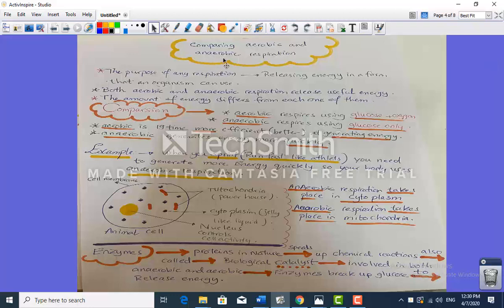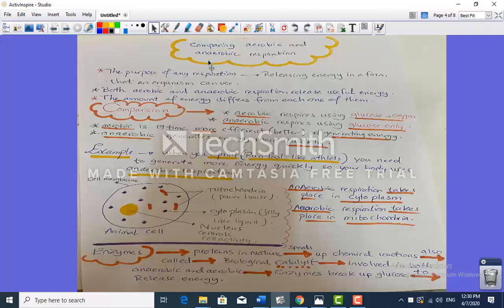Meanwhile, anaerobic respiration is in the absence of oxygen, and we said previously also that runners or athletes, or football players like Ronaldo, use anaerobic respiration when their muscles need energy in a faster way. So practically your body uses anaerobic respiration in order to have the energy that it needs,